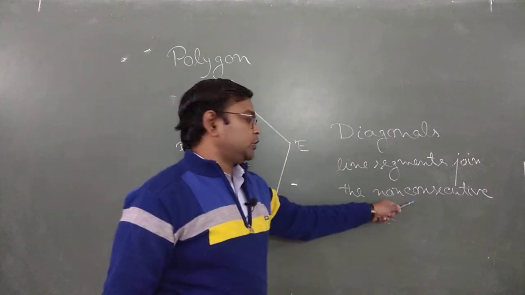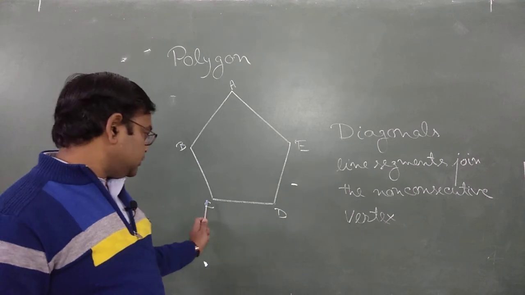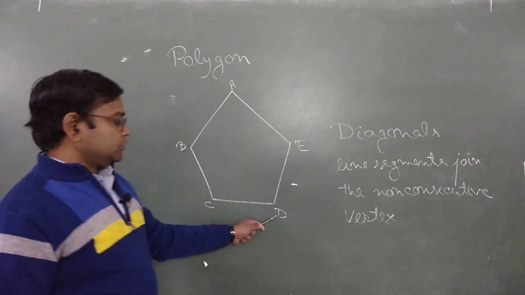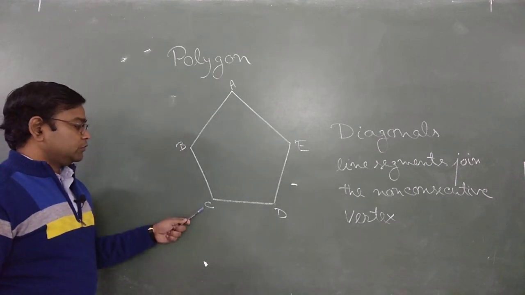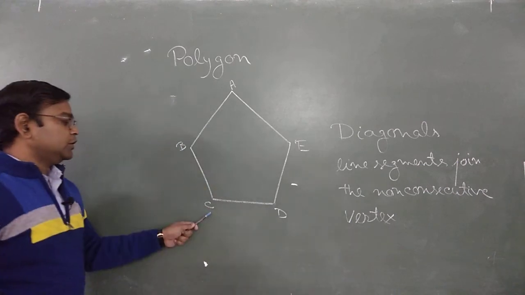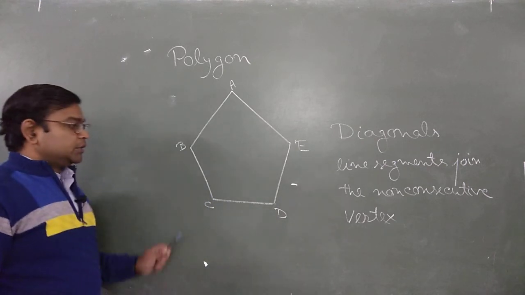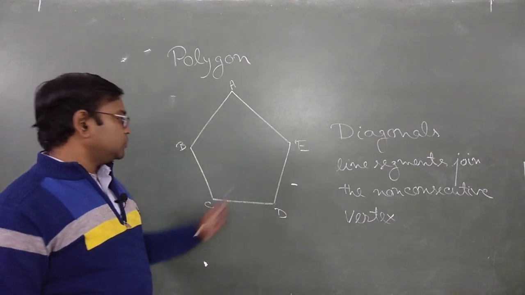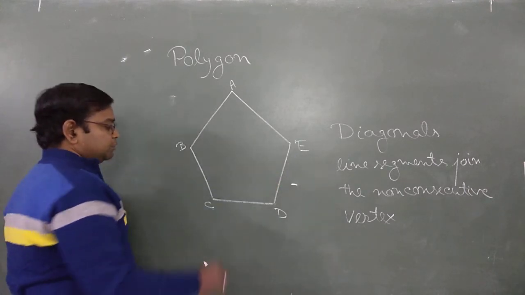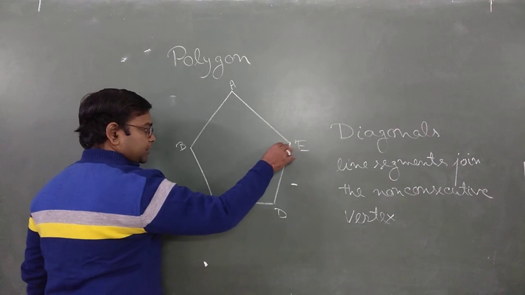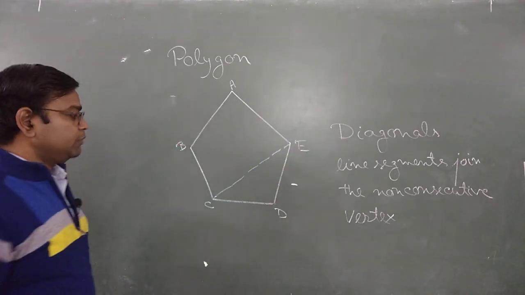What is the meaning of non-consecutive? It means vertices which are not just after each other. Suppose here C is a vertex, D is also a vertex, and B is also a vertex. So these two vertices are consecutive with C: just before C we have B, just after C we have D. But what about CE? These two vertices are non-consecutive because E never comes just after C or just before C. So this line segment, which I am drawing with dotted lines, CE, is a type of diagonal.